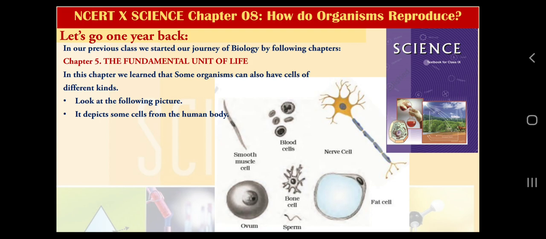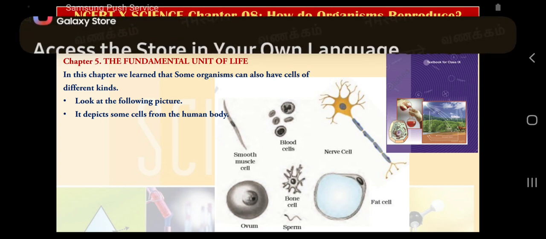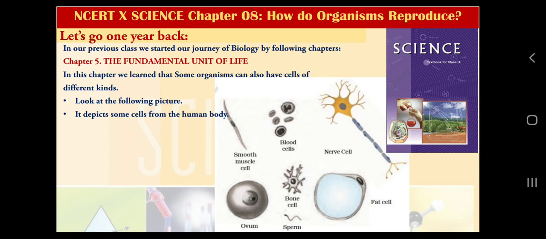So cell is the functional unit of life. Together, cell is both structural and functional unit of life. That is why we are saying that cell is the fundamental unit of life. So this we learnt in chapter number 5 from class 9th, although we also learnt about cells in class 8th in chapter number 8. So this is why cells are very important if we are discussing any topic of biology. Today's topic is reproduction, but yes, the basic knowledge of cell is very much essential for this.